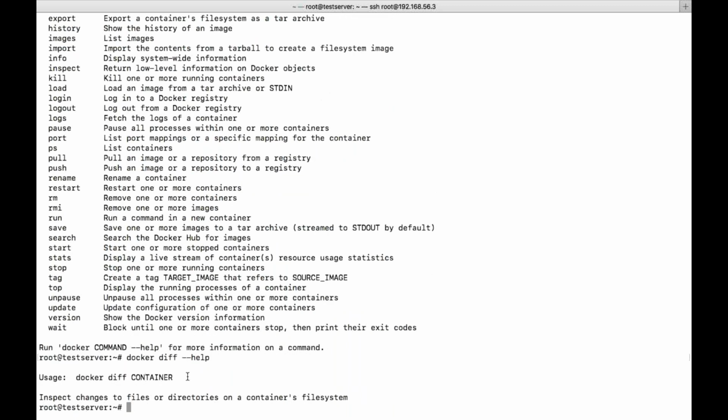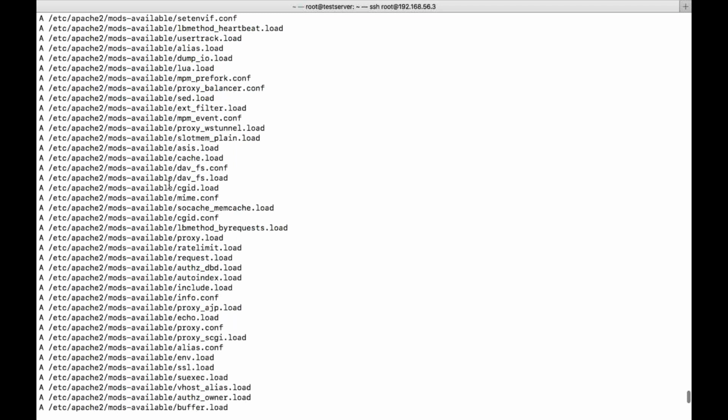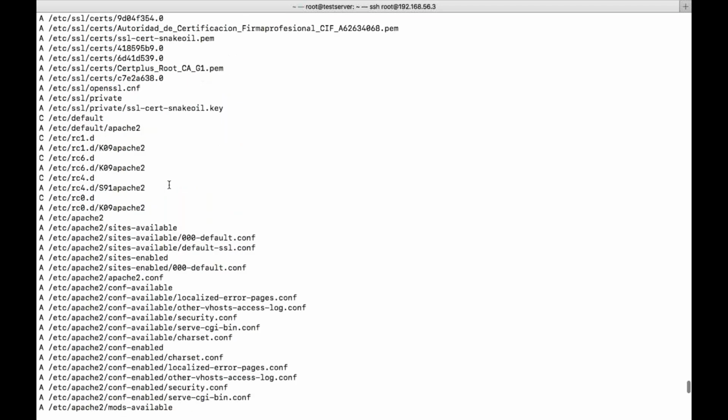Nothing else. If you give the container name, it will show you if there is some difference in the file system. It is like added, created or something like that. It is showing you A and C. A in the sense it is added, C in the sense it is created.